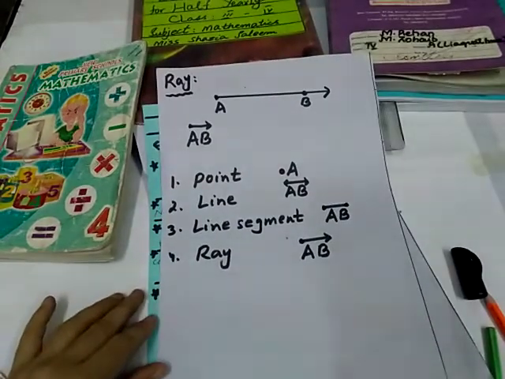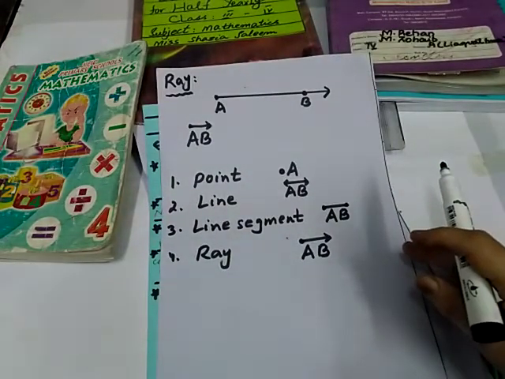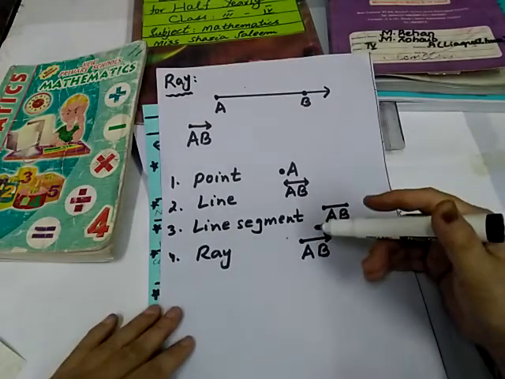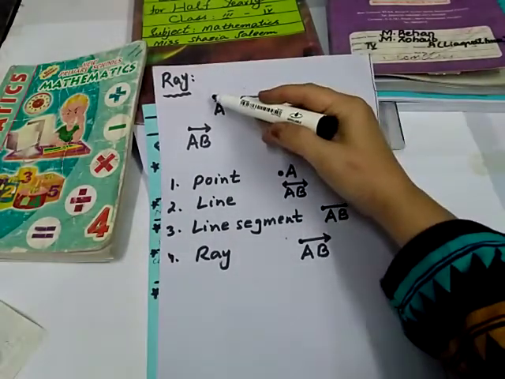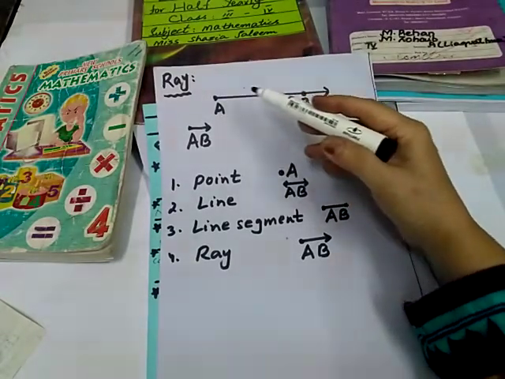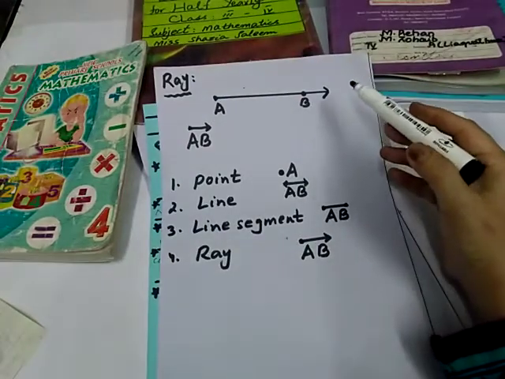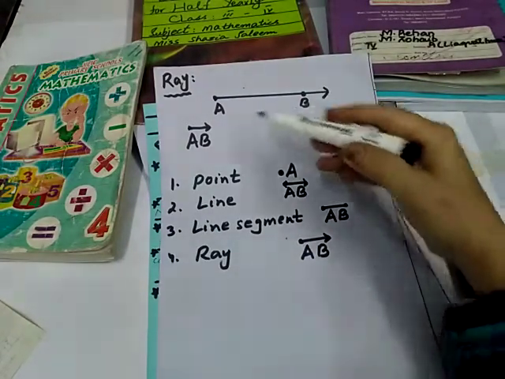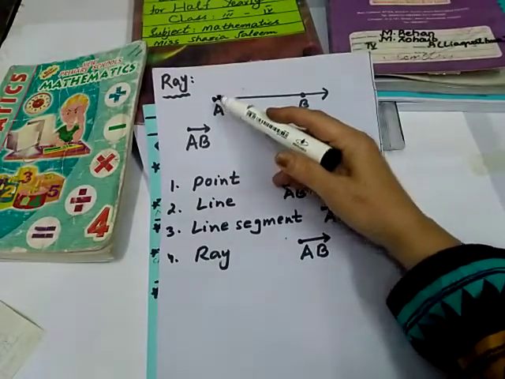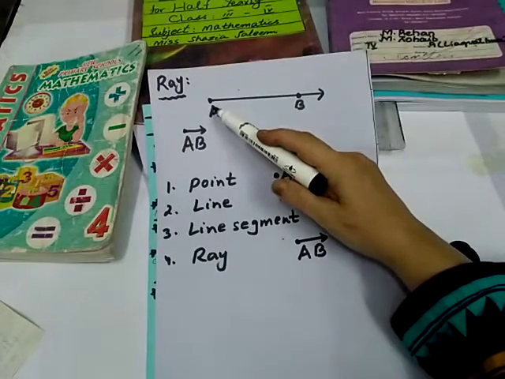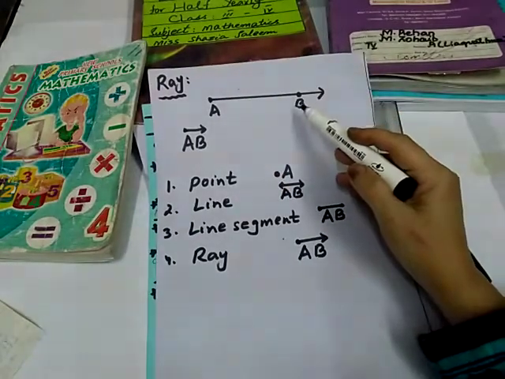Now what is a ray? A ray is a part of a line that has one end point. A ray starts from a fixed point and extends endlessly in one direction. The fixed point is called the end point of the ray. A ray does not have a definite length. A is the end point and B the arrowhead.